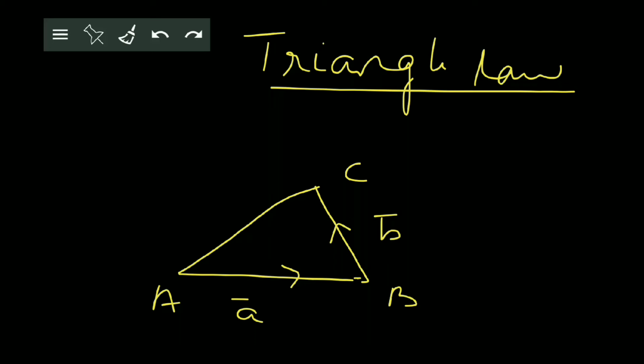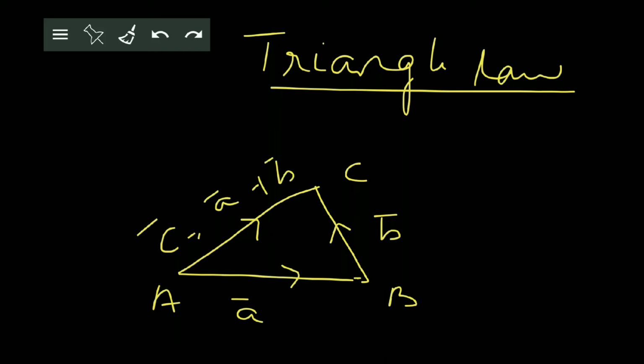Then side AC gives us the vector A bar plus B bar. So if AC is C bar, then C bar is equal to A bar plus B bar.